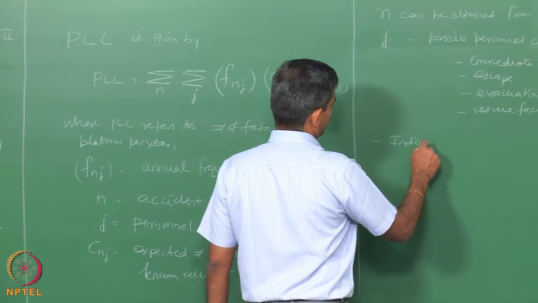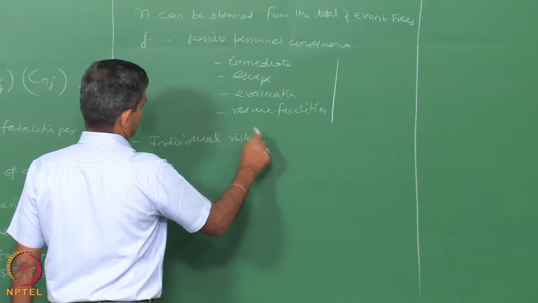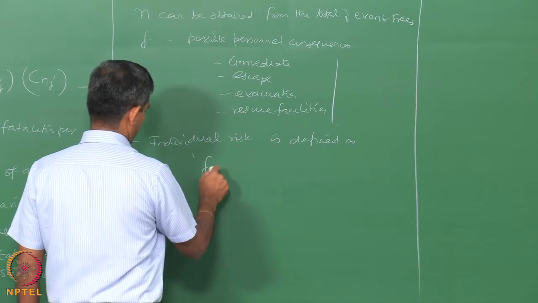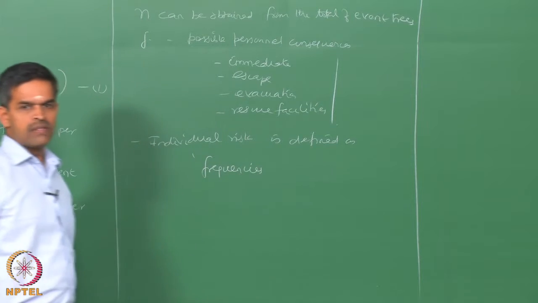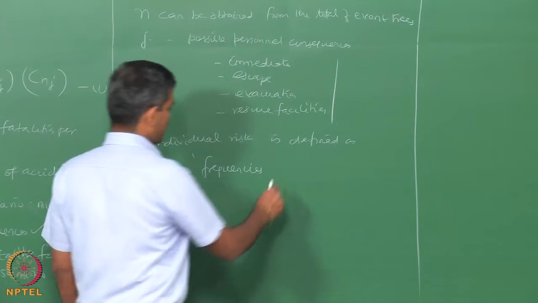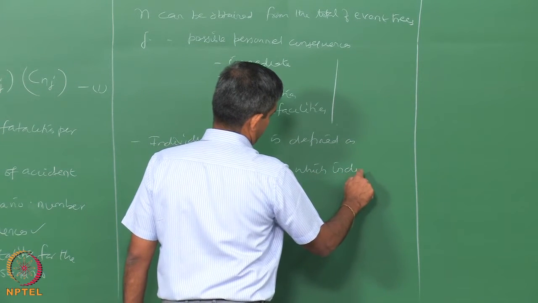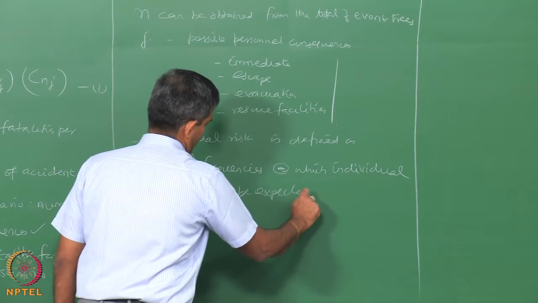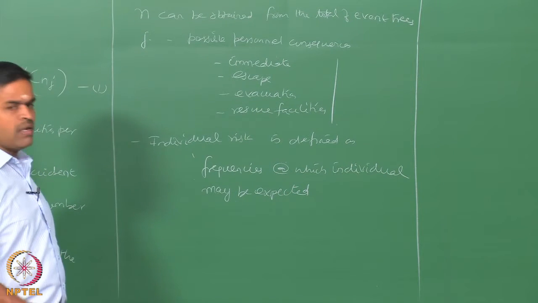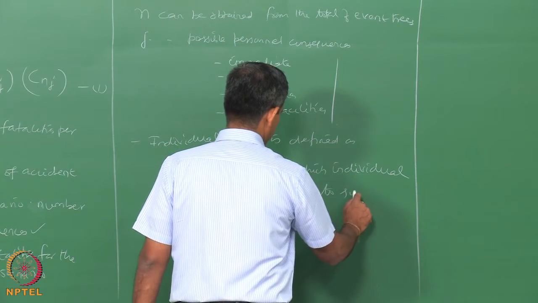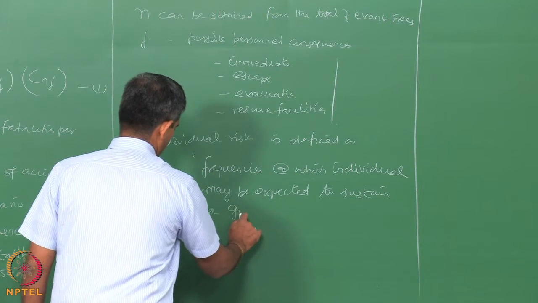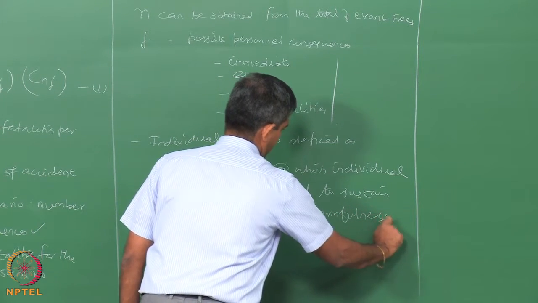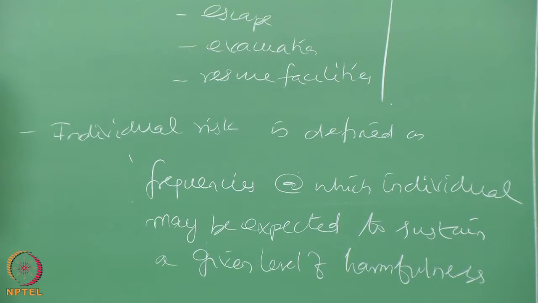Individual risk can be defined as the frequencies at which an individual may be expected to sustain a given level of harmfulness that arises from the hazard. Okay.